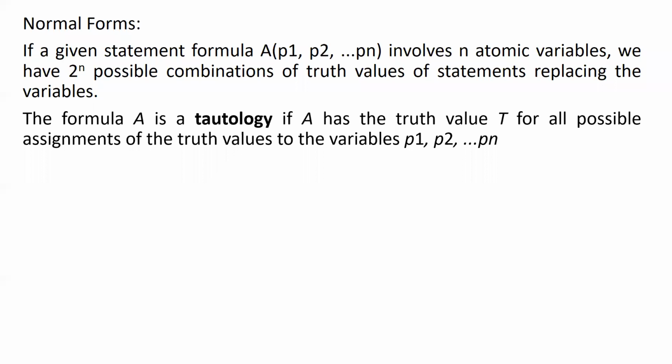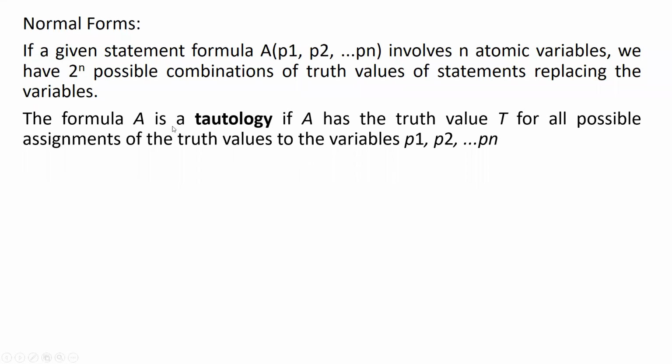I have n atomic variables. If I have n atomic variables, then I need to construct a truth table for that, and it will be very difficult. So I am going to convert them into normal forms, and then construct a truth table for that. It will be very easy for me. Okay, so first of all, see this.